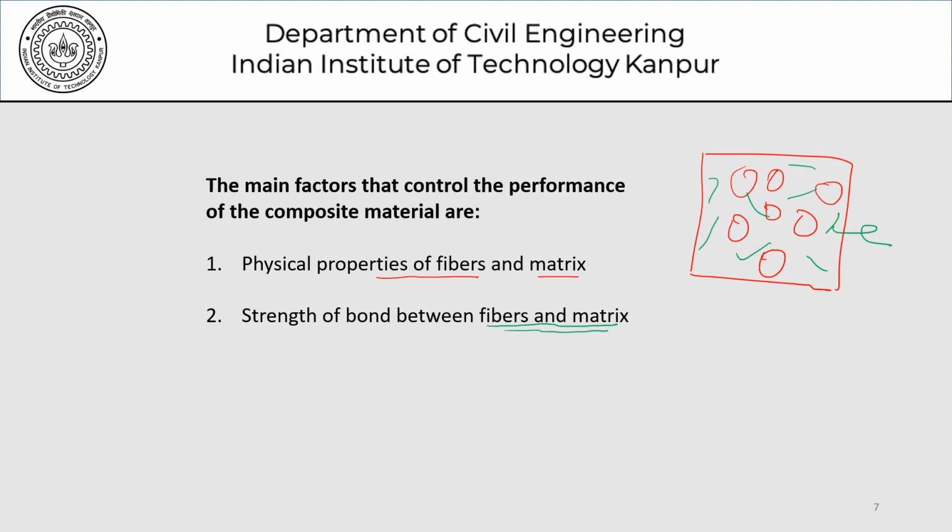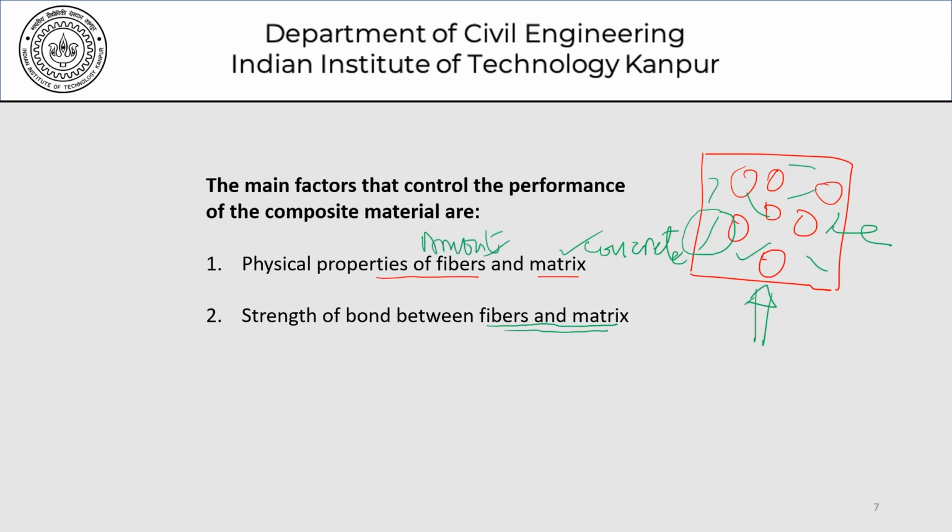This is something which we will shortly see, as to what happens if we want to create a model of how this fiber participates in modifying the properties of this concrete. So the bond becomes a very important characteristic, and that's something which needs to be investigated. It needs to be studied in greater detail. So the long and short of it is that the performance of this composite called fiber reinforced concrete will depend upon the properties of the matrix, which in this case is concrete, and the properties and the amount of fiber.